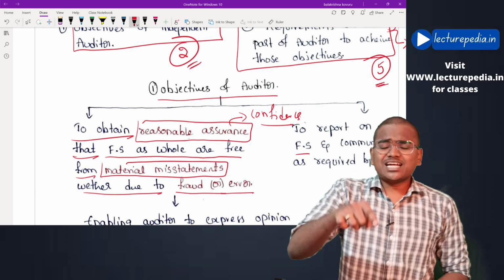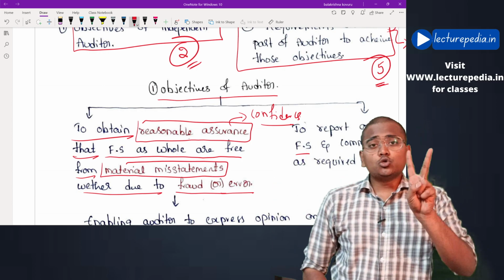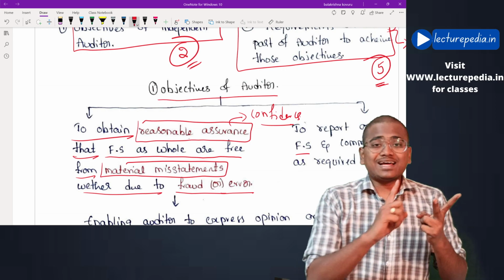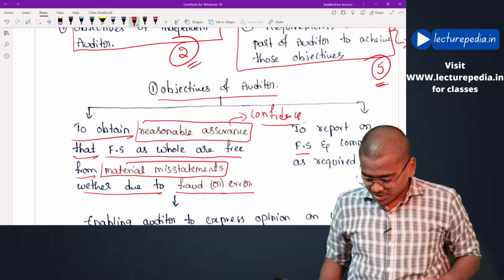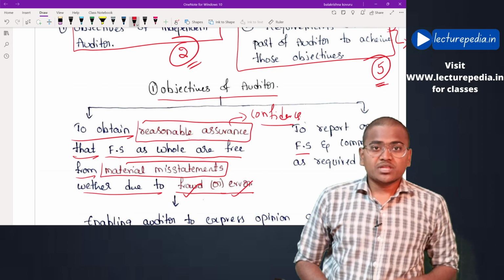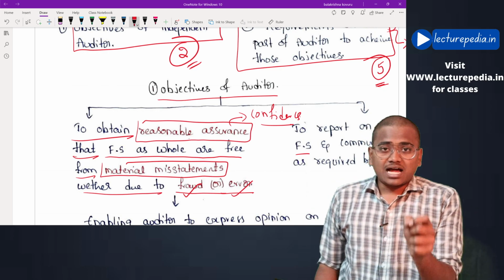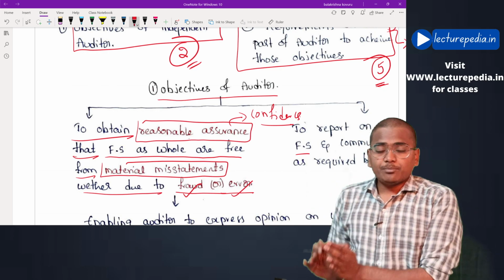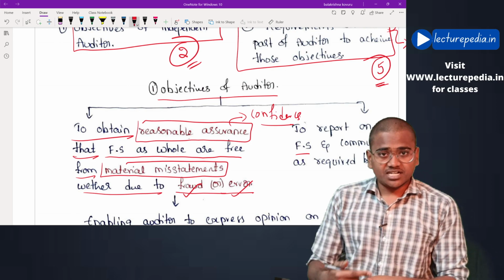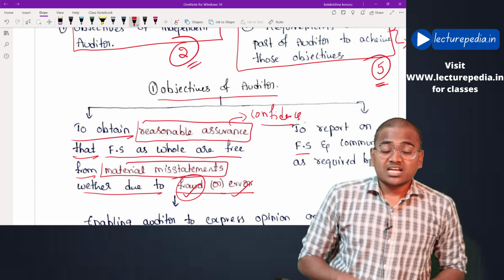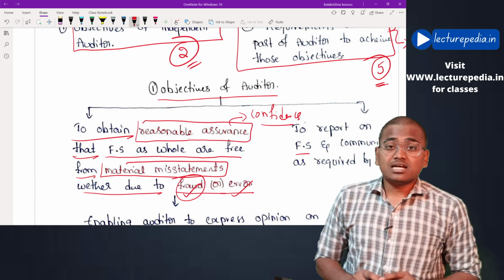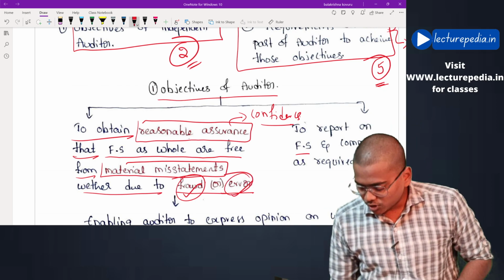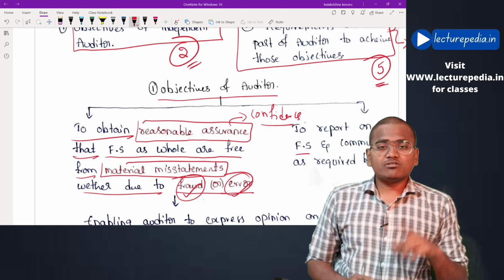Basically, misstatements might occur due to two reasons. One is fraud and another one is error. What is the difference between these fraud and error? Basically, if misstatements occur intentionally, okay, if any person commits misstatements intentionally, that will be known as fraud. If any person commits misstatements unintentionally, that would be known as error. That would be the basic difference between fraud and error.